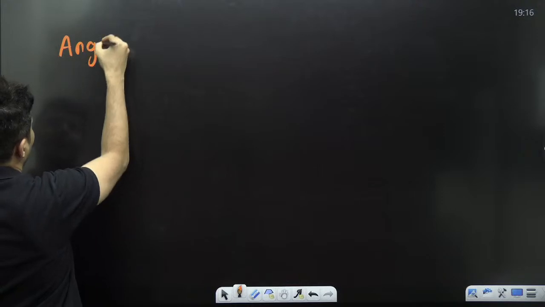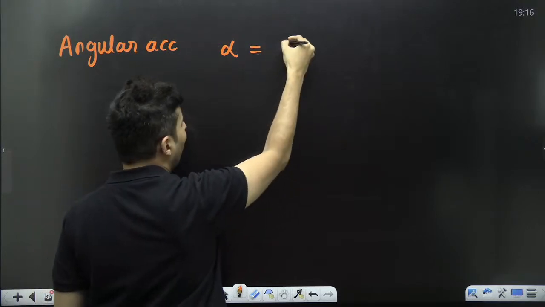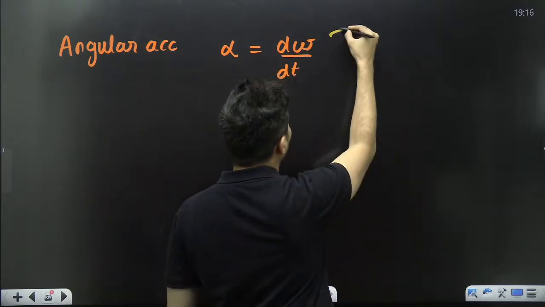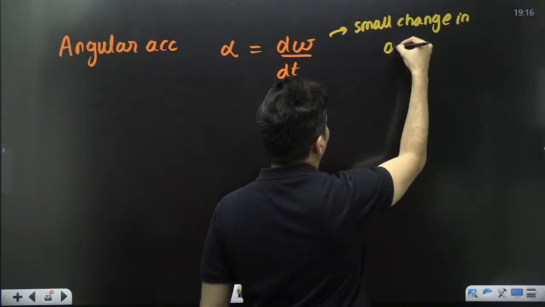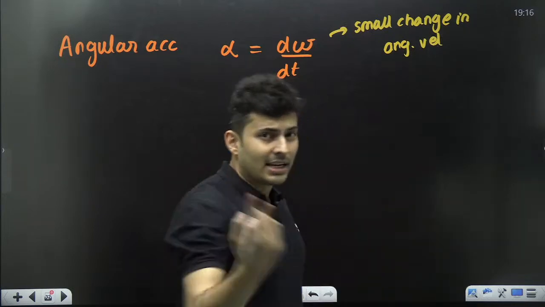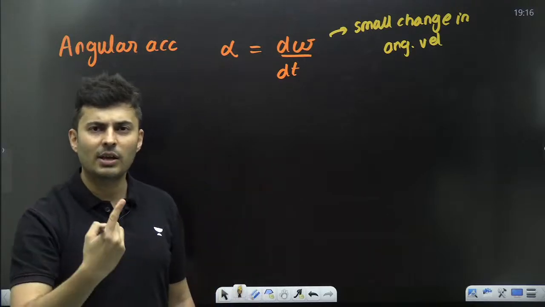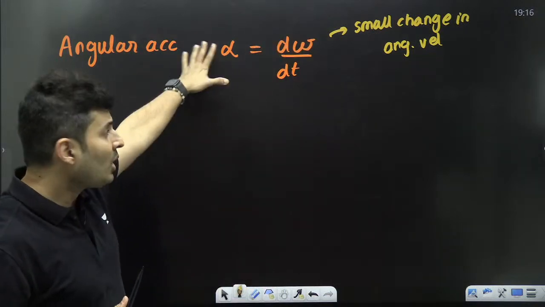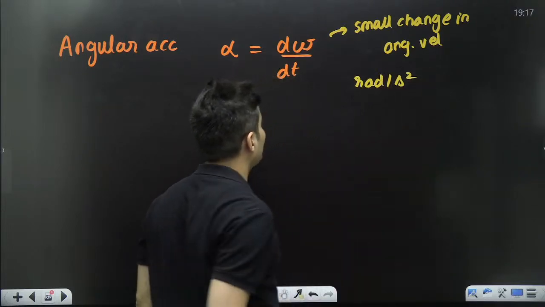Similarly, the next term that we had studied was called angular acceleration. The symbol for that was alpha. Alpha was how quickly omega is changing with respect to time. d omega is a small change in angular velocity. It was slow, then it became fast, or it was fast and then it became slow. So that is angular velocity's change with respect to time, and you get angular acceleration, expressed usually in radians per second square.